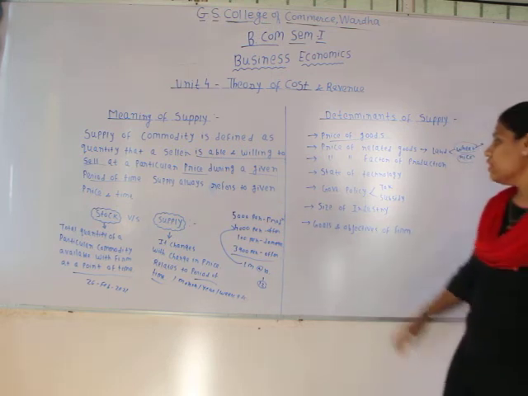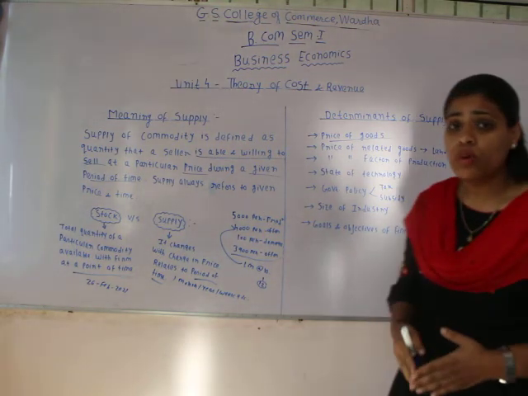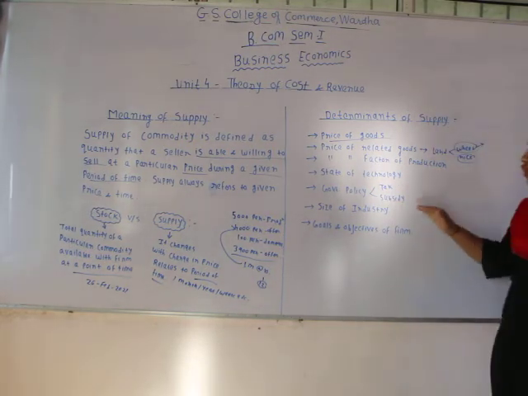The next one over here is government policy. When we talk about government policy, it has its impact on the supply of a particular commodity in two ways. One by way of taxation and another by way of subsidy.